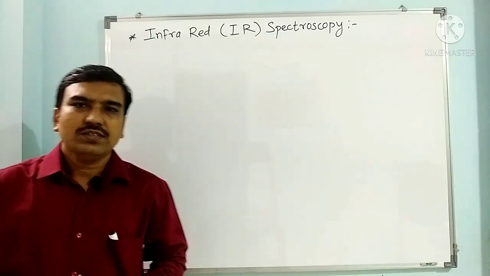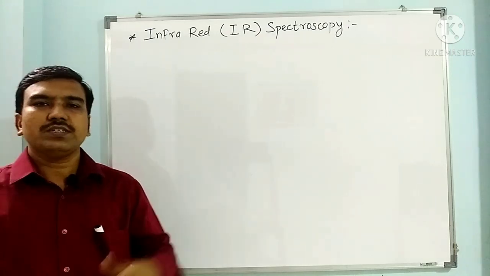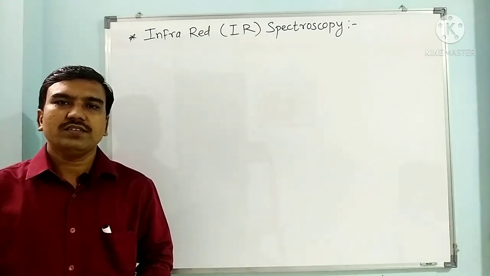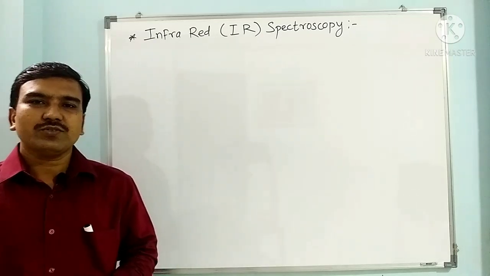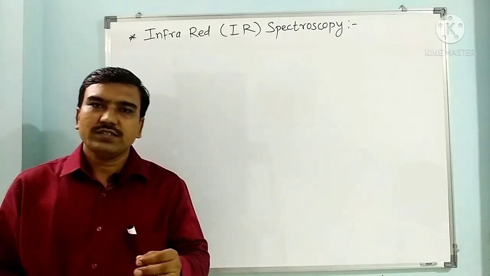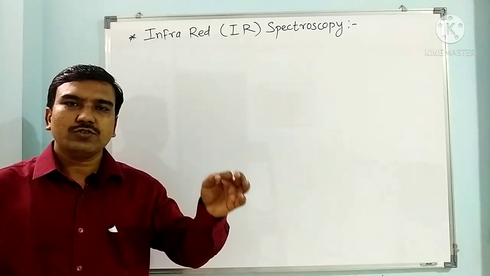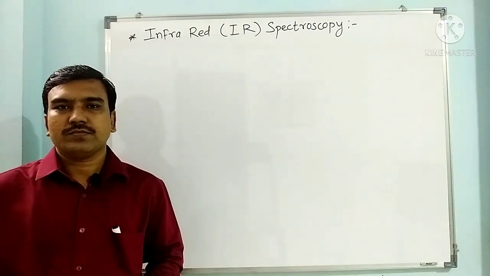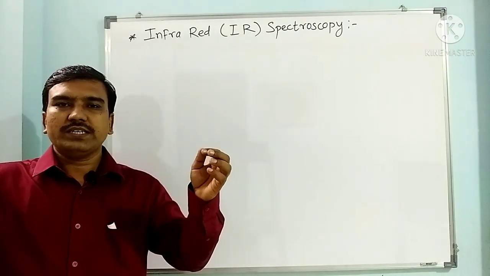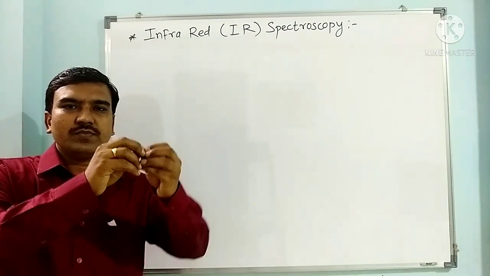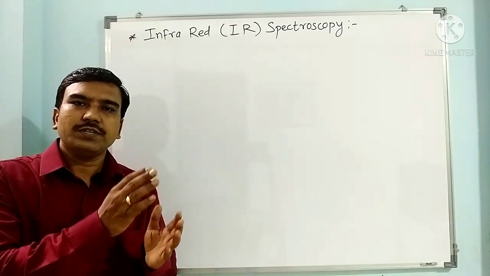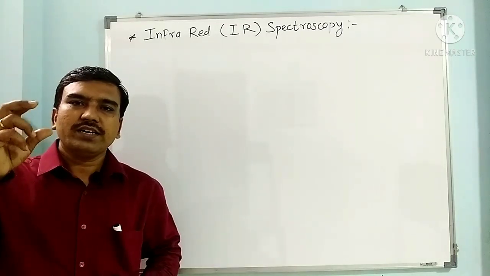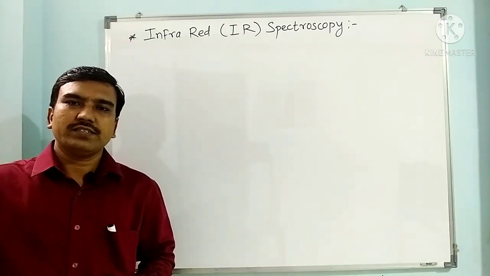Now we have seen the introduction of spectroscopy in the earlier lectures: ultraviolet spectroscopy, visible spectroscopy. So what is spectroscopy? Spectroscopy is nothing but the study of interaction of electromagnetic radiation with matter. When electromagnetic radiation interacts with matter, matter undergoes different types of changes, and these changes depend on the particular kind of electromagnetic radiation.